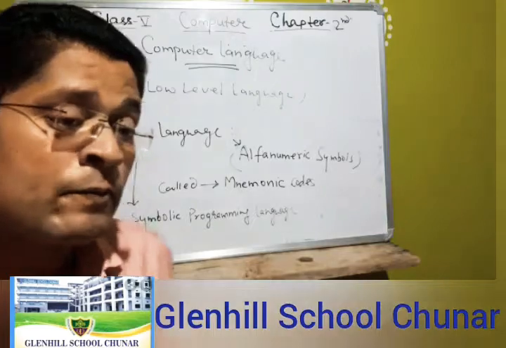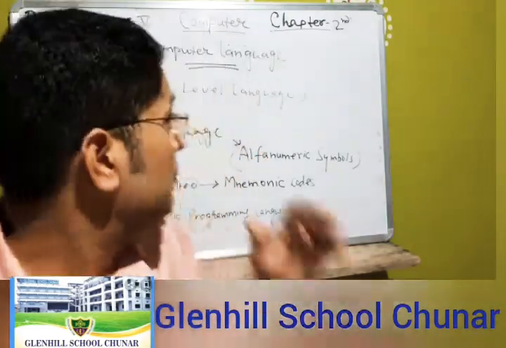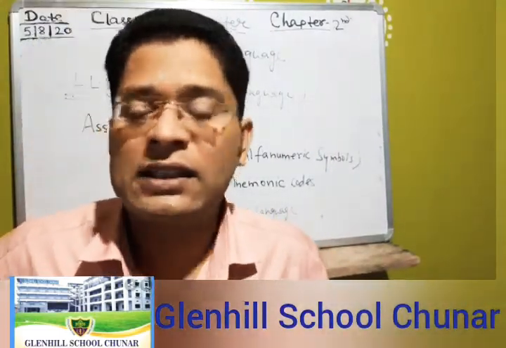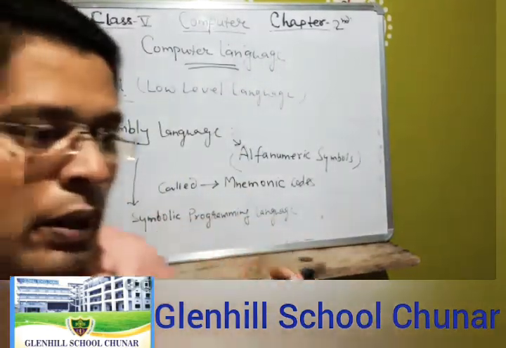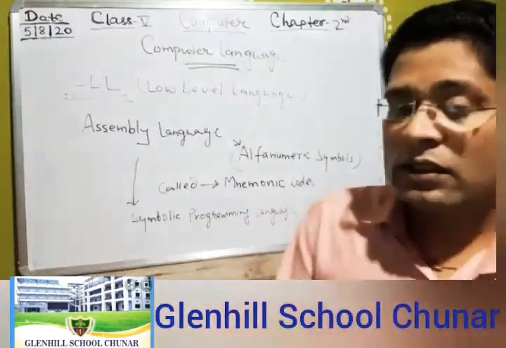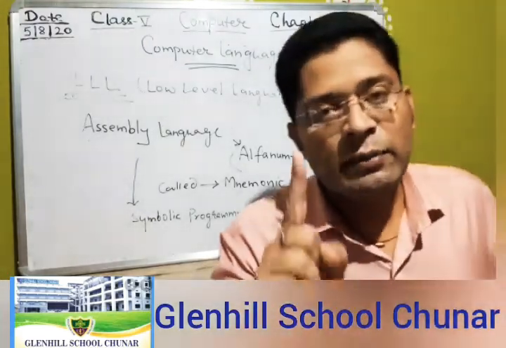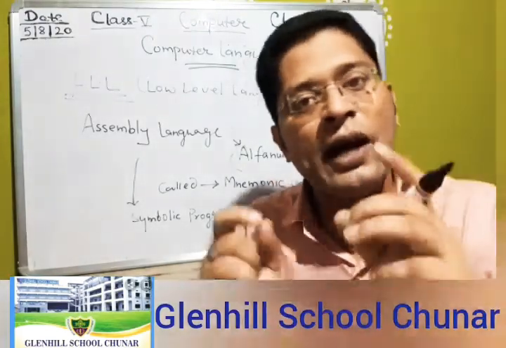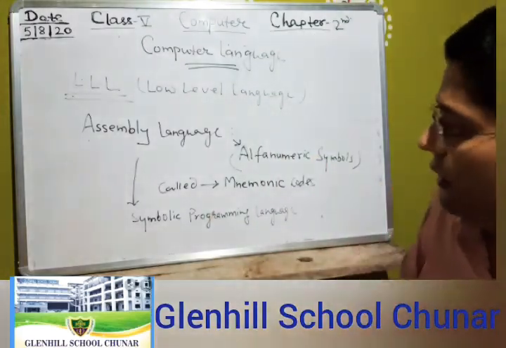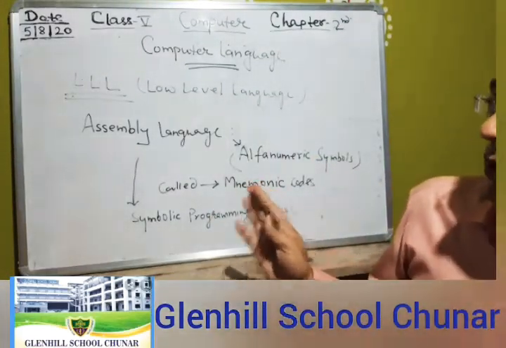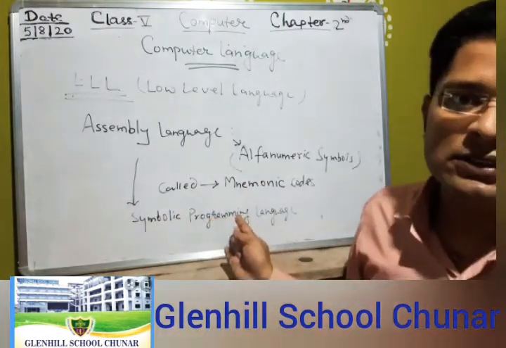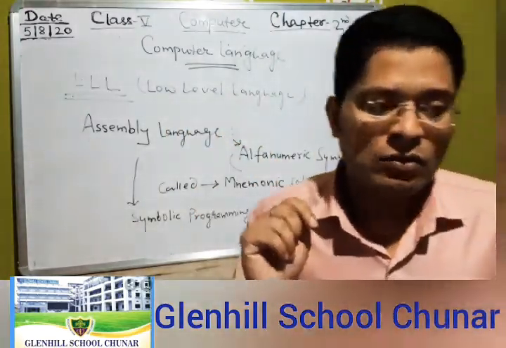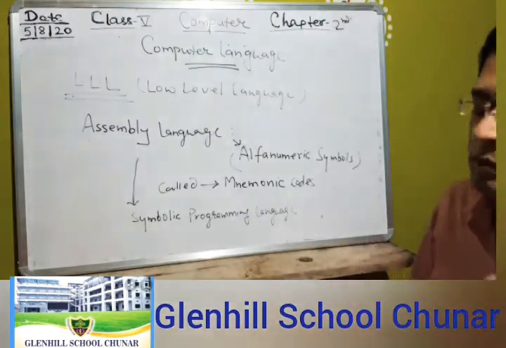The instructions given in assembly language are converted to machine language by a language translator, that is called an assembler. Computers understand only machine language, represented by the digits 0 and 1, that means binary digits. So the assembly language is converted to machine language by the assembler. This is a language translator.